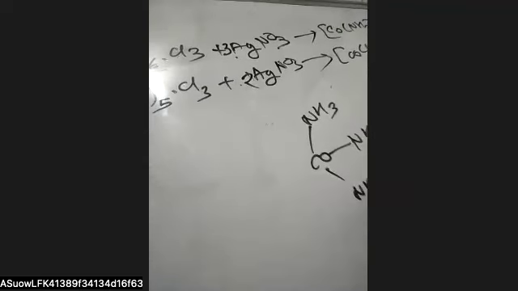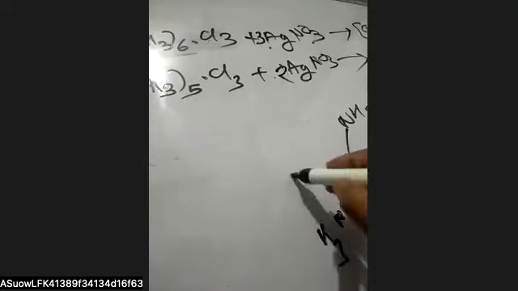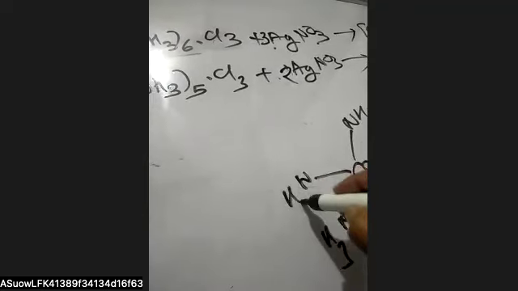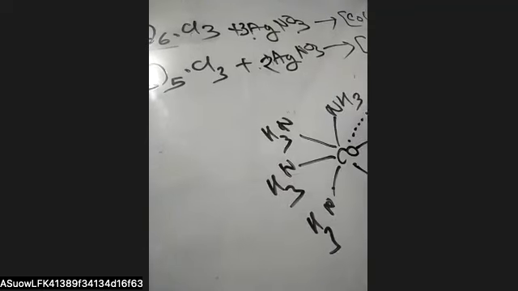The secondary valency is shown by solid lines. These 6 lines he showed with solid lines, and these 3 Cl he showed with dashed lines. We call it the primary valency, and the solid ones the secondary valency.